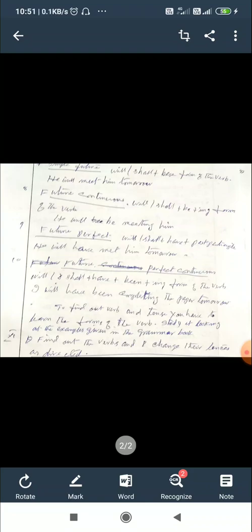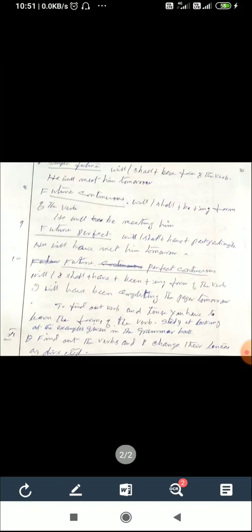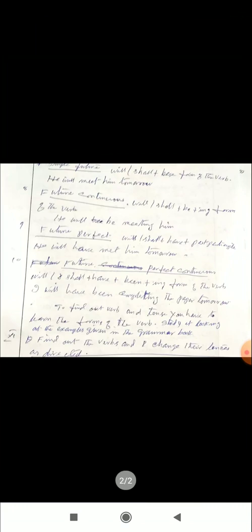Now future perfect: will or shall plus have plus past participle. He will have met him tomorrow. Have met is the verb, that is future perfect tense. Future perfect continuous tense: will or shall plus have plus been plus ing form of the verb. I shall have been completing the paper tomorrow. Have been completing is the verb, that is future perfect continuous tense.